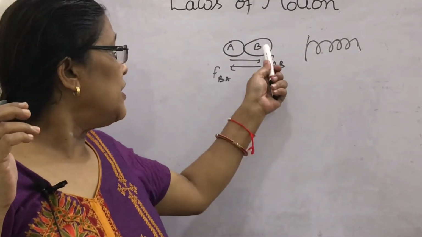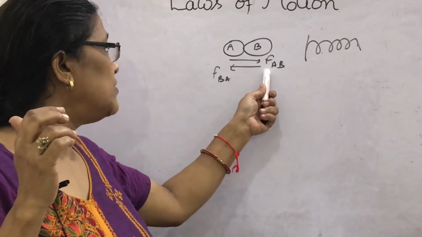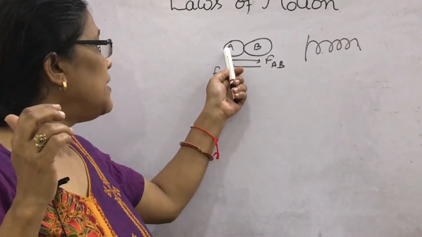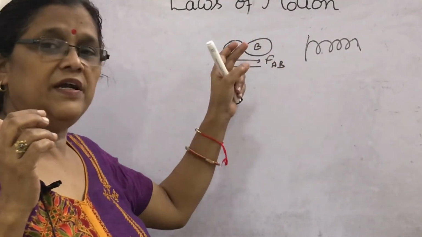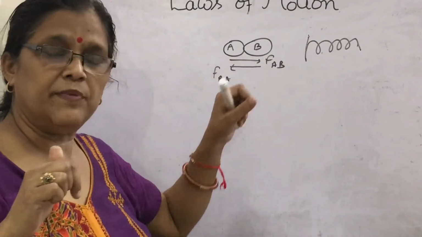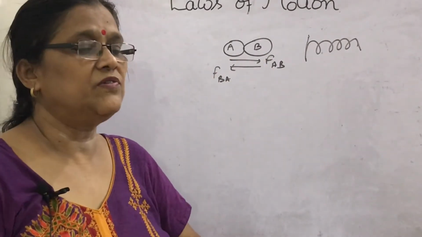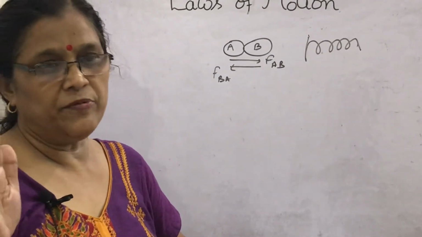You look here, if B is pushing A by applying the force FBA, then the A body is receiving this force and this A is also in turn giving rise force to B, then this is FAB. So action reaction forces always act on different bodies.